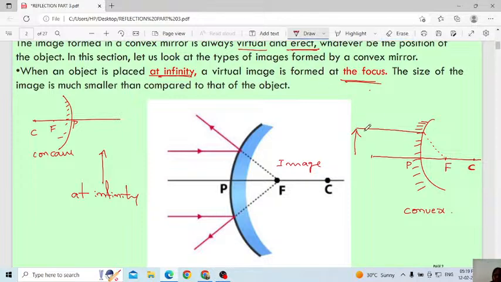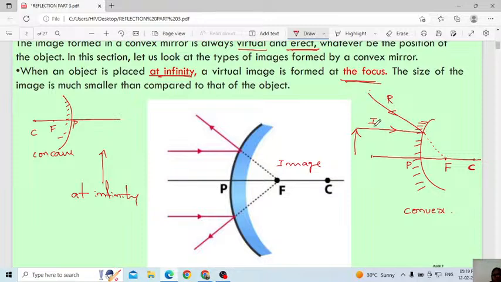Then here this ray is parallel to the principal axis. After hitting the mirror, it will get reflected in this direction. This is the incident ray, this is the reflected ray. But here after hitting the convex mirror, it will reflect in this direction.